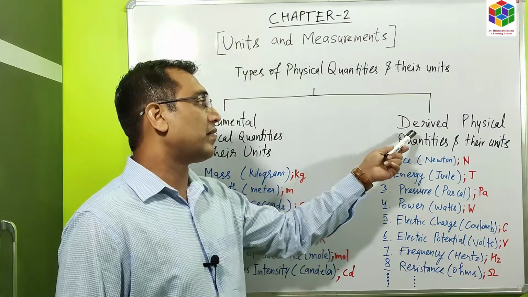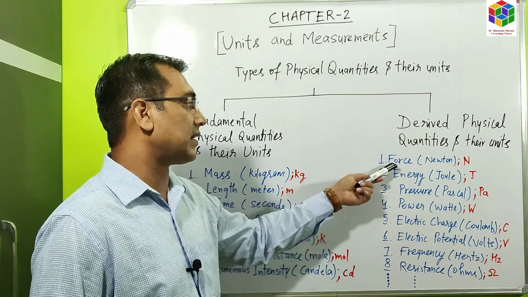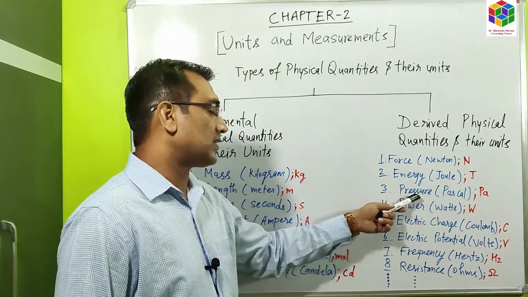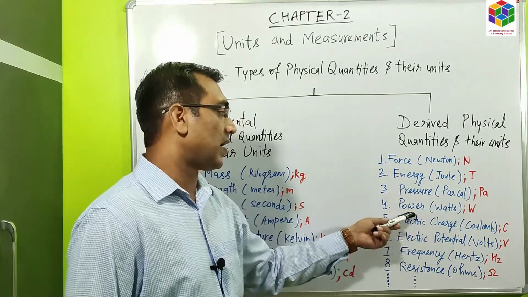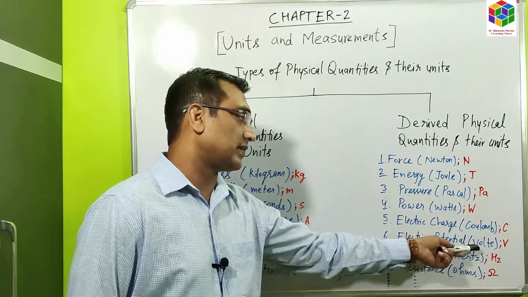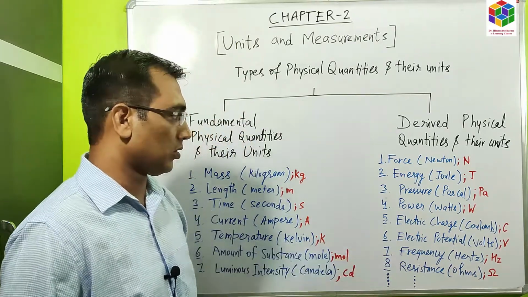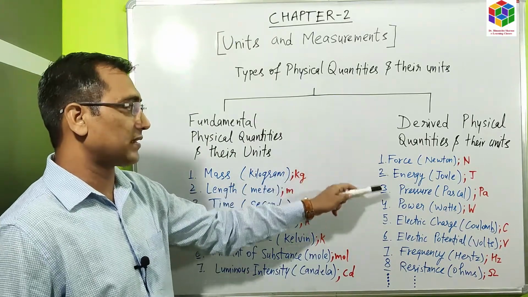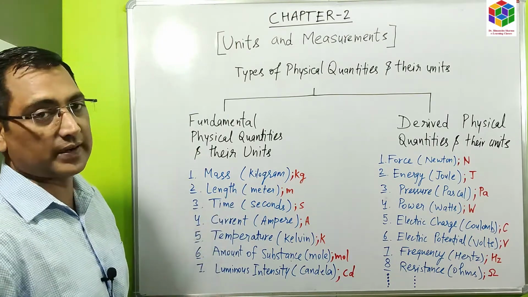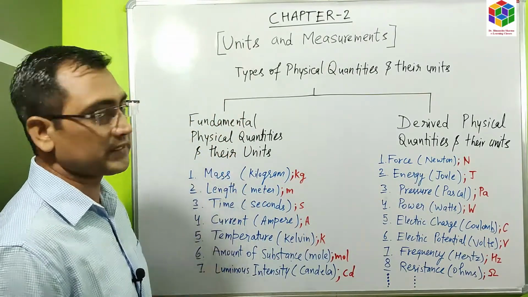On the other hand, we have derived physical quantities and their units. The derived physical quantities are force, and the unit is Newton. Energy, joule. Pressure, having unit of Pascal. Power, unit is watts. Electric charge, unit is coulomb. Electric potential, unit is volts. Frequency, unit is hertz. Resistance, unit is ohms, and so on. There can be many physical quantities which can be derived by using all these 7 fundamental physical quantities. Similarly, their units can also be derived from the fundamental physical units.